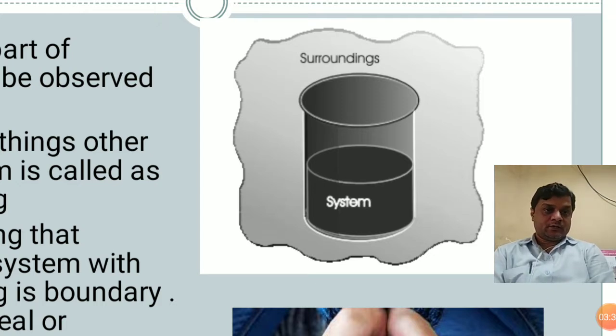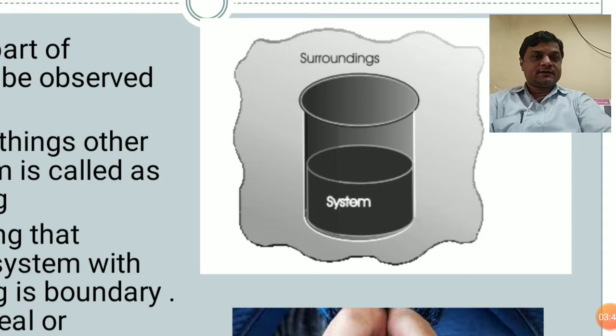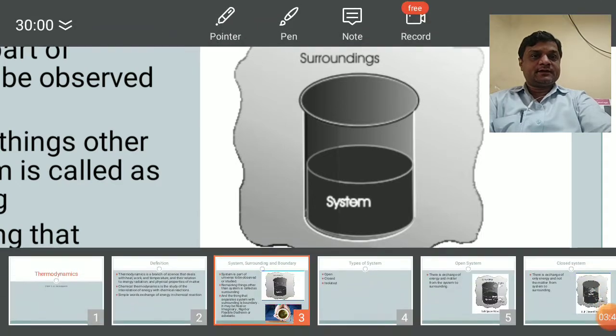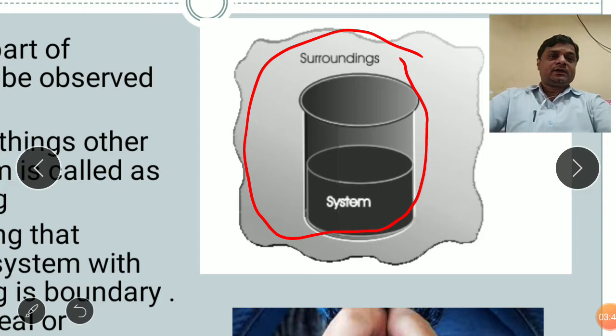Now the remaining part other than the system, other than the water present in that beaker, is considered to be the surrounding.